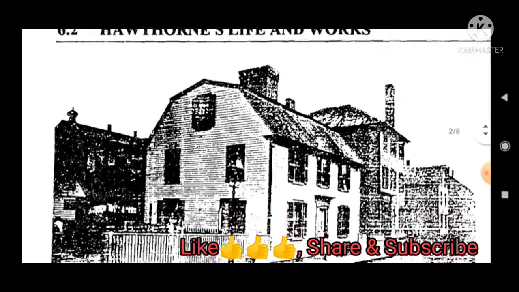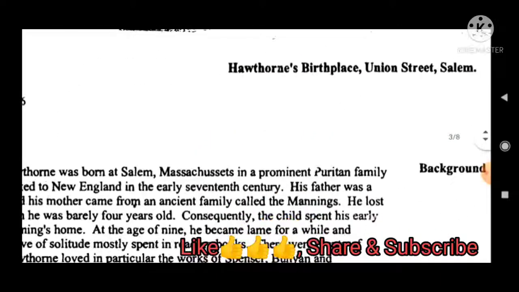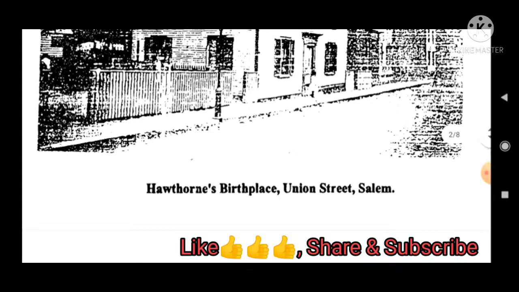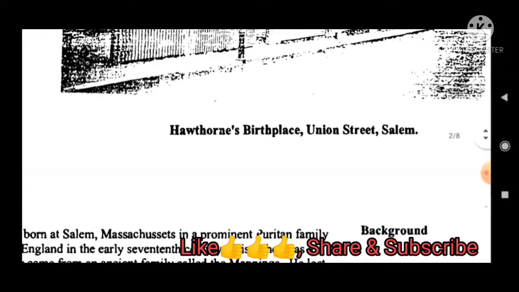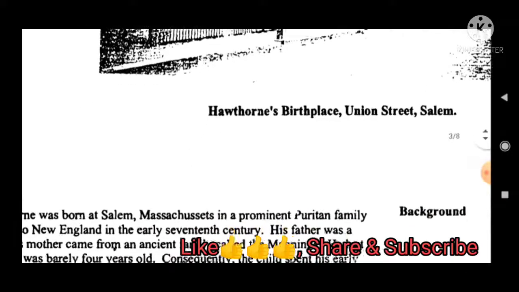Then Hawthorne's life and works. Hawthorne's birthplace was Union Street, Salem. So if the question arises, where is the birthplace of Nathaniel Hawthorne, you can write in the answer of the NET exam and also MEG06 exams: Hawthorne's birthplace was Union Street, Salem.